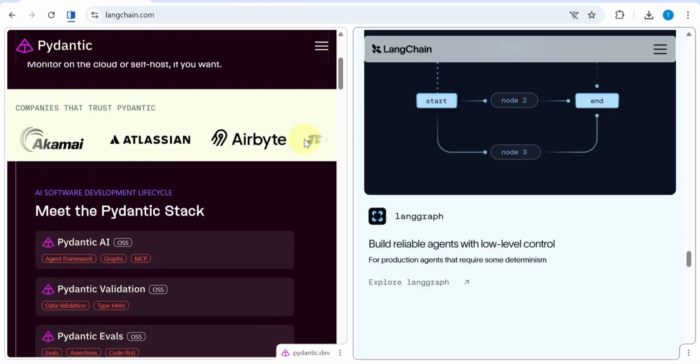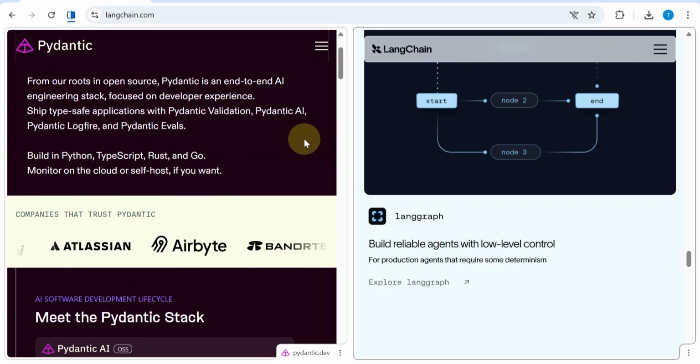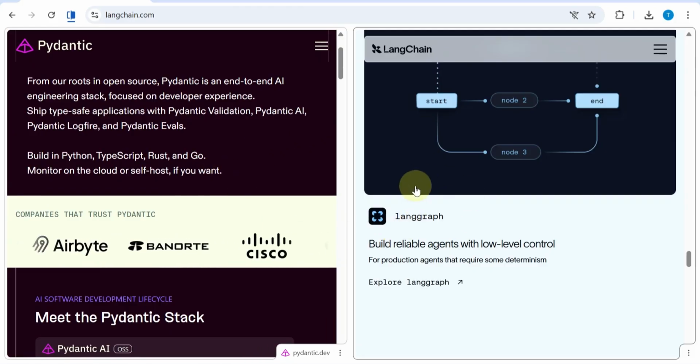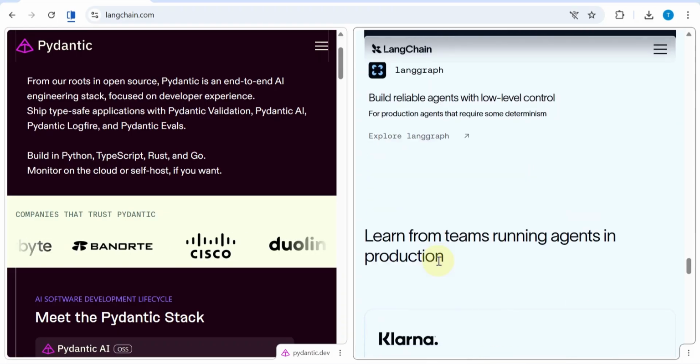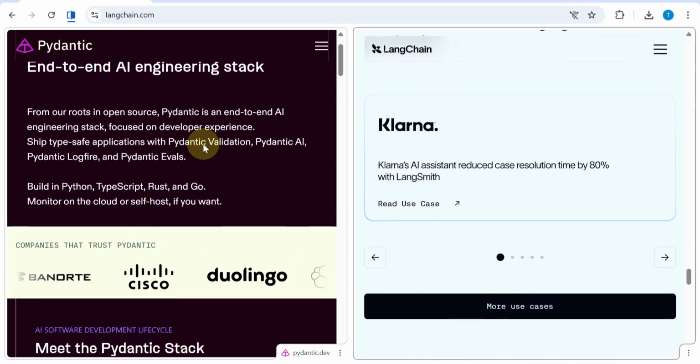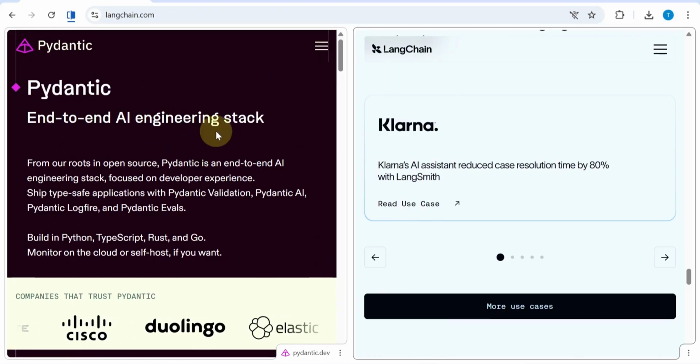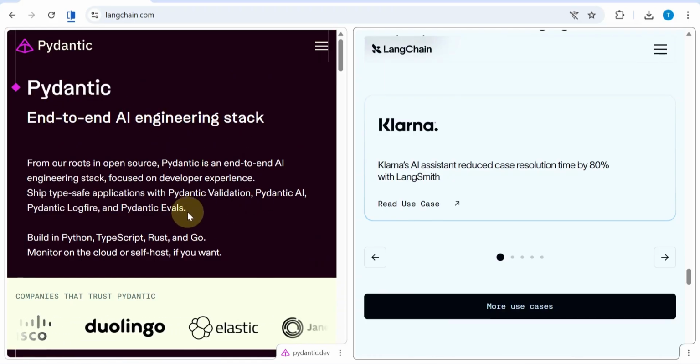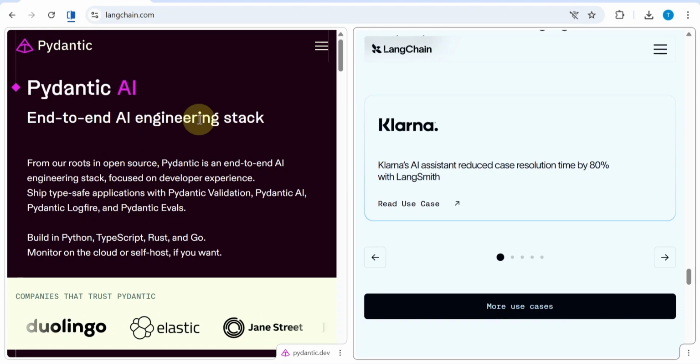clear logic are important. Closing thought. LangChain is like a Swiss Army knife, powerful, flexible, but sometimes complex. Pydantic AI is more like a precision tool, simple, focused, and built for clarity. Neither is one universally better. They're designed for different types of workflows.